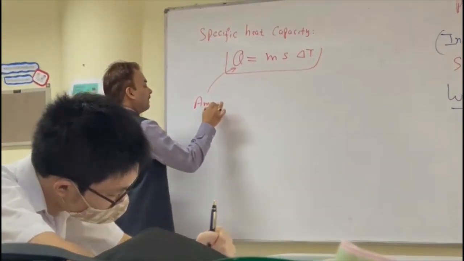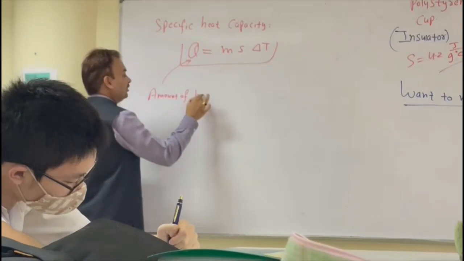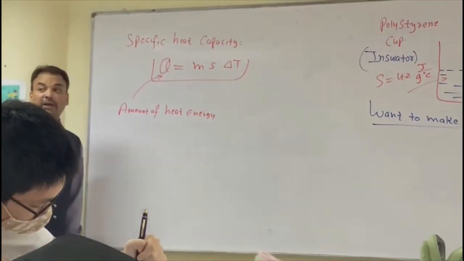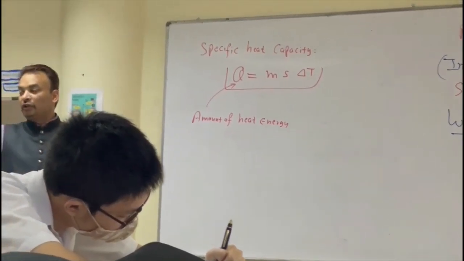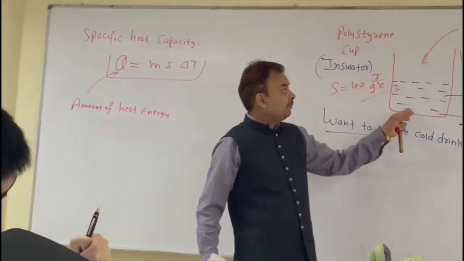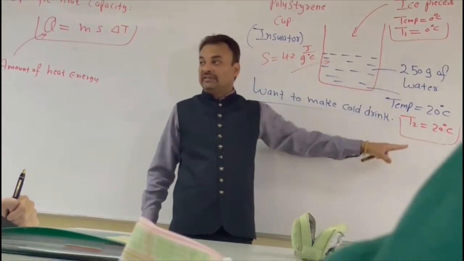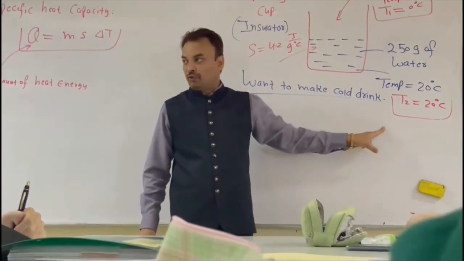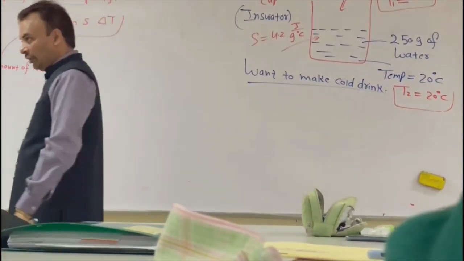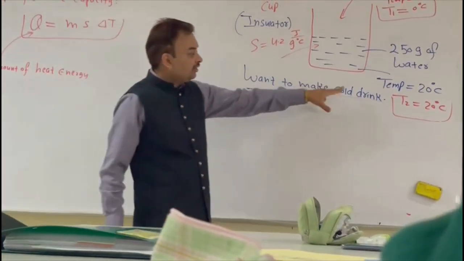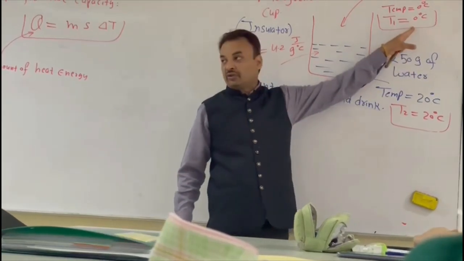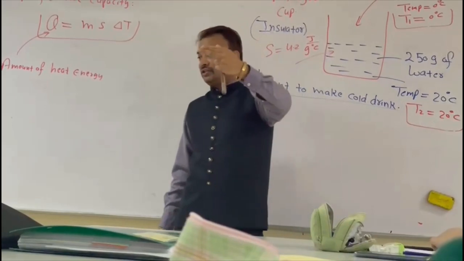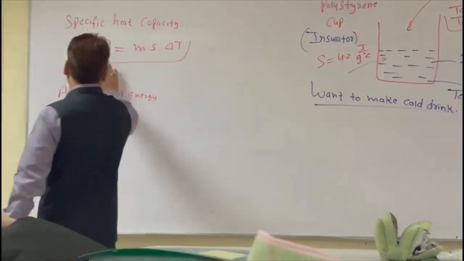Amount of heat energy supplied by water to ice. Okay, so water will supply energy to ice because water is at high temperature and ice is at lower temperature. Heat energy always flows from higher temperature to lower temperature, right? Water is at 20 degrees C, ice is at 0 degrees C. So when we put the ice into the water, heat will be transferred from water to ice. So how much heat will be transferred? So this much heat.